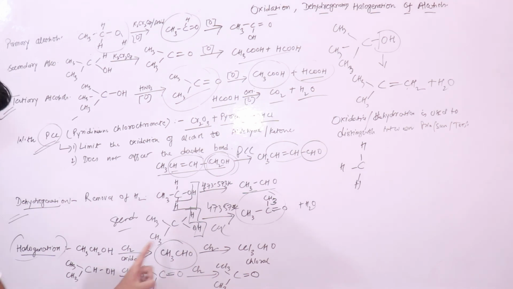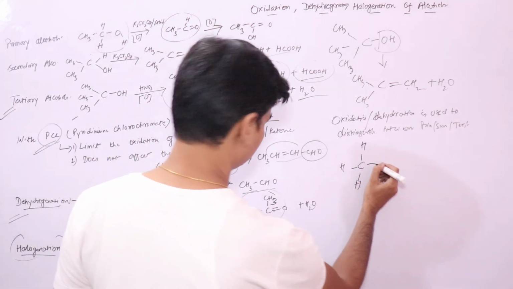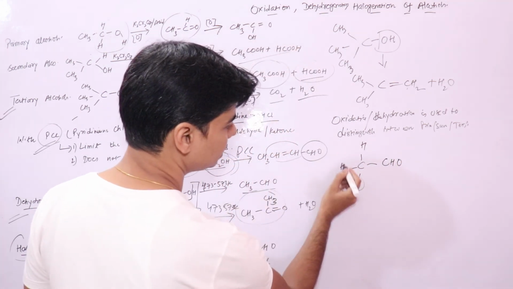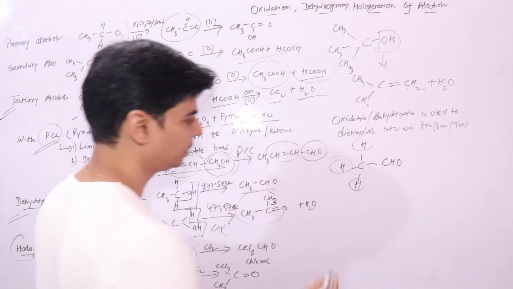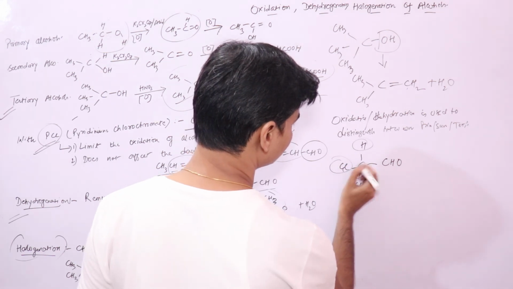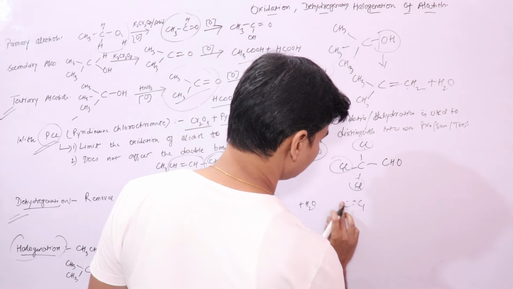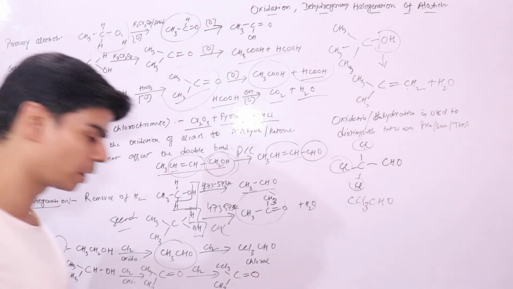Halogenation of this aldehyde will occur at these carbon atoms, right? These hydrogen atoms will further halogenate, and it will form Cl. Here also you have Cl, here also you have Cl. So this is your CCl3, this compound is CCl3CHO. This is your chloral, right?